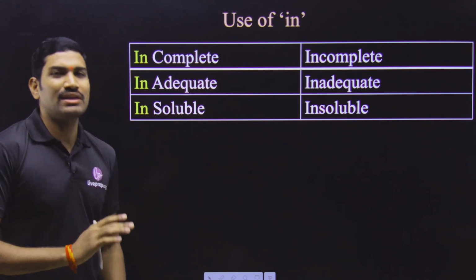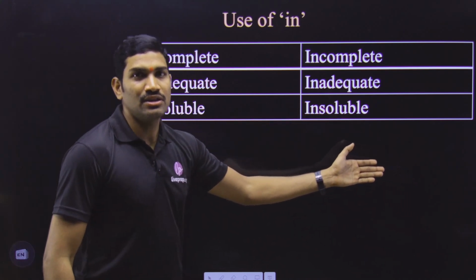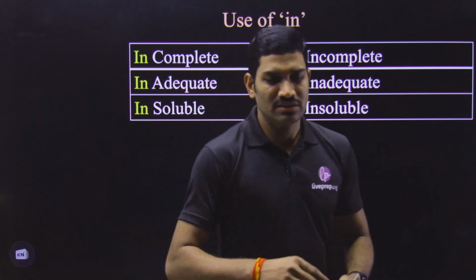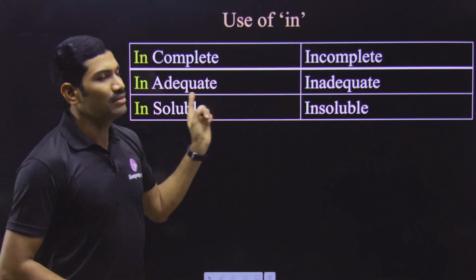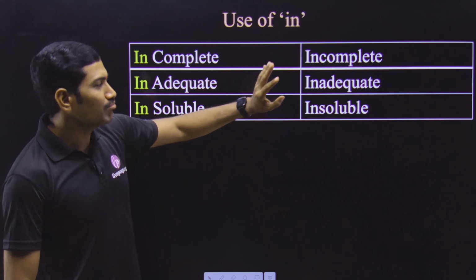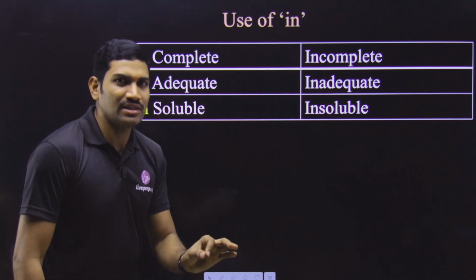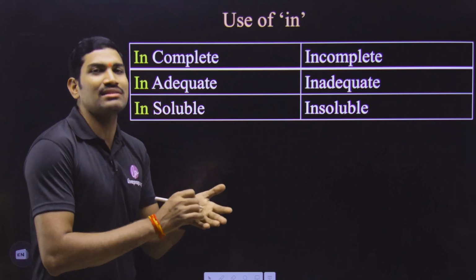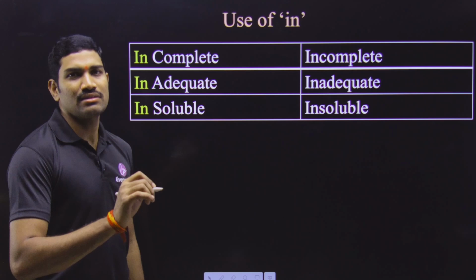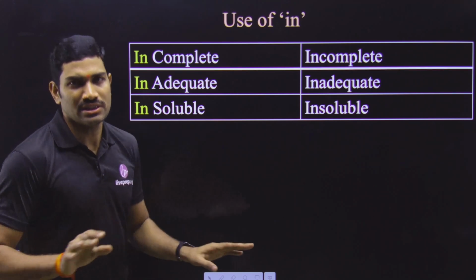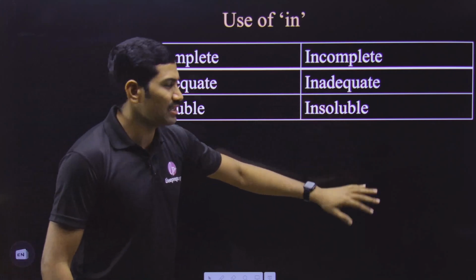Now the problem here is, see, sometimes here you are writing correct, incorrect. The problem here is some students, whenever they are reading the sentences, at that flow, they are misreading this, so that they are misunderstanding the sentences. So whenever you are reading these particular things, if possible, try to underline this. Are they asking about complete or incomplete? Underline that, so that we will not make any mistake. Please understand this. This is one point where students are generally making mistakes.